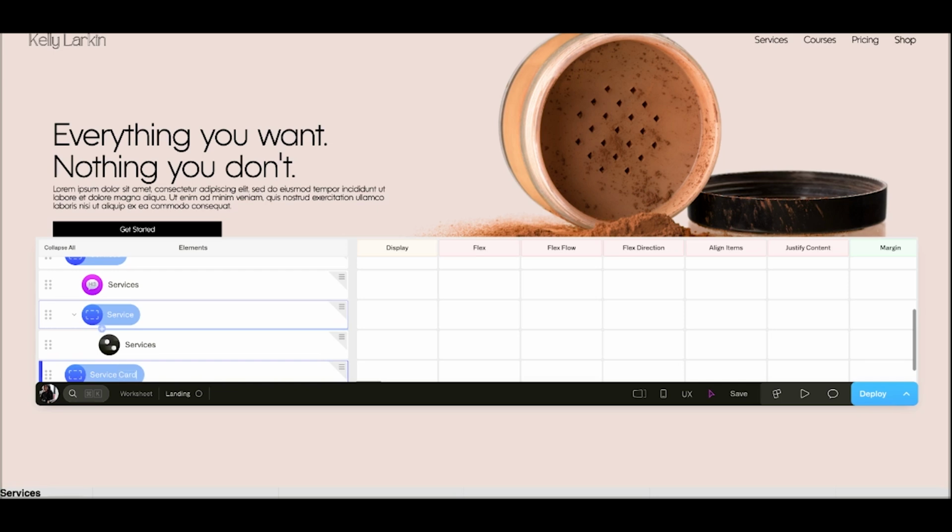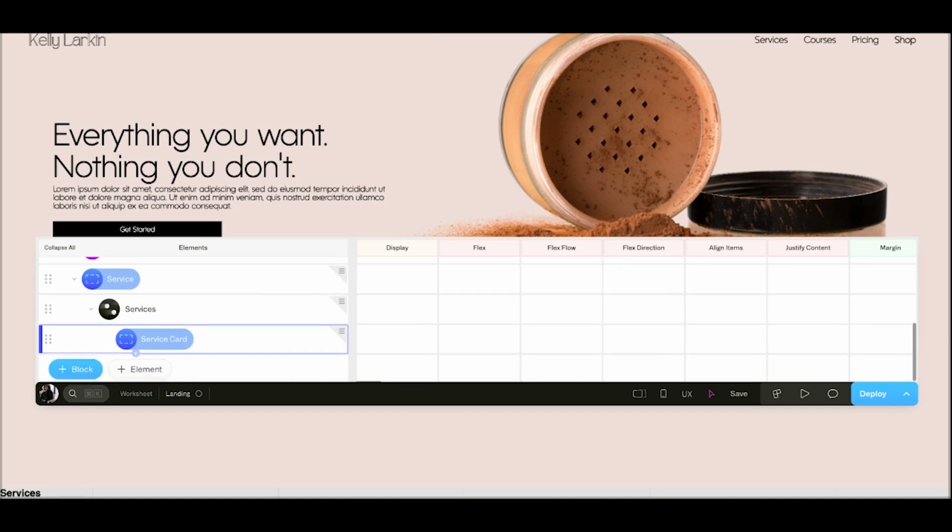So I'm going to call it the service card, and I'm going to drop that right nested into our sheet feed element. And basically what it's going to do is for every row that was in our sheet feed, it's going to create one of these service cards. So I'm going to take some time to add some styling to this service card, and we'll be right back.